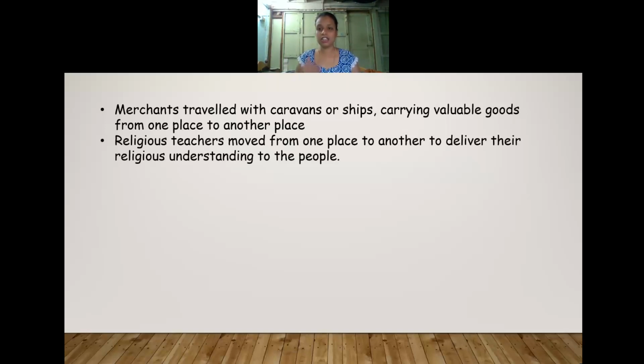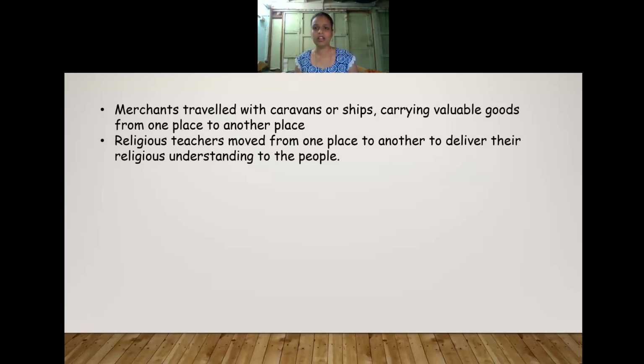Religious teachers means, at present, Hinduism, Buddhism, Jainism, Parsi, Islamic religion, Christianity. A lot of religions are there, even the Sikh religion. So these religious teachers were moving from one place to another to deliver their religious principles and how we have to follow them. In this way, to spread their religion in different parts of the countries, they used to travel from one place to another.